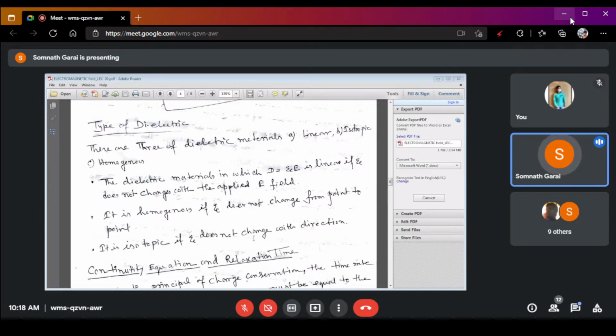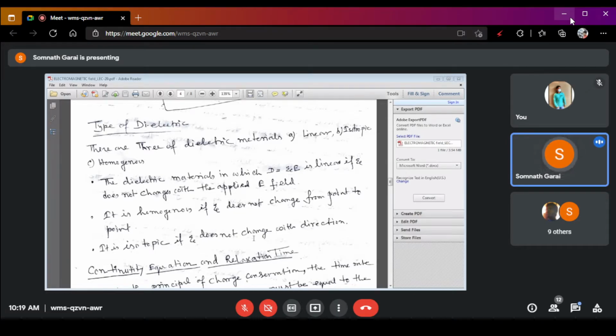The homogeneous dielectrics are those dielectrics whose characteristics of the medium are similar to each other. That's why it is called homogeneous. And one of the important points you have to remember for the homogeneous dielectric is that the homogeneous dielectric does not change its value from point to point.